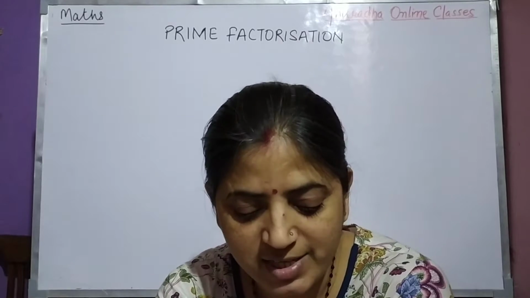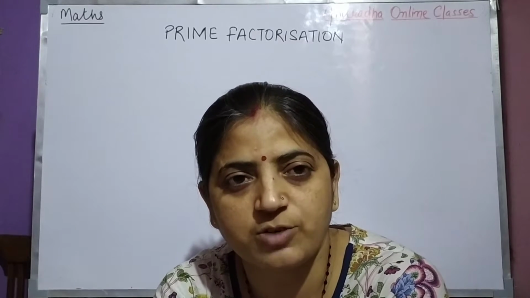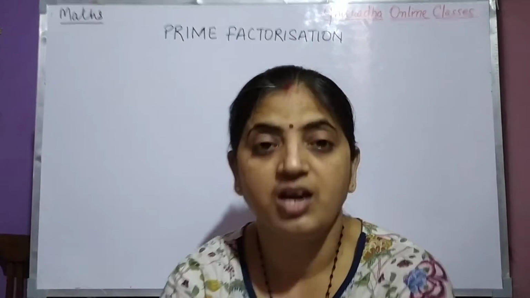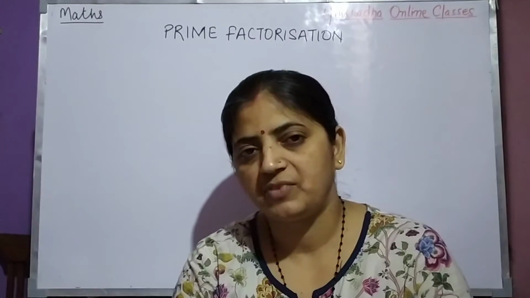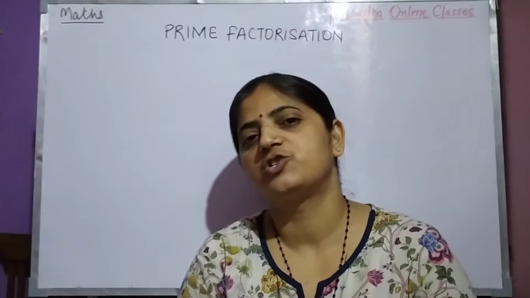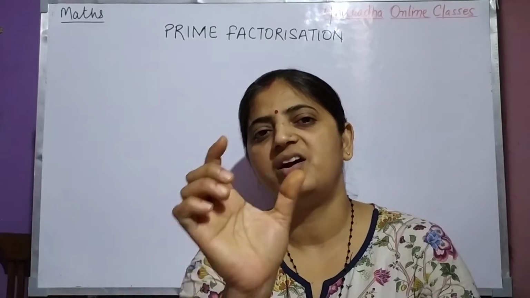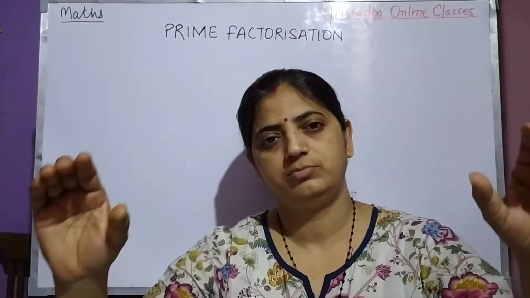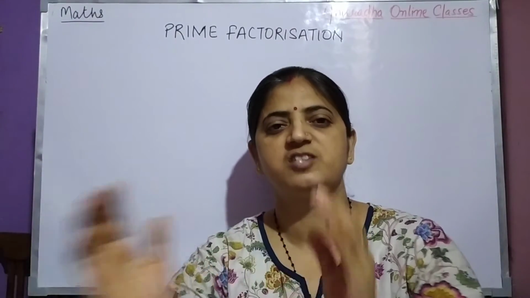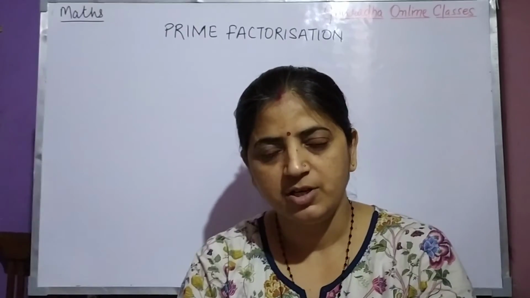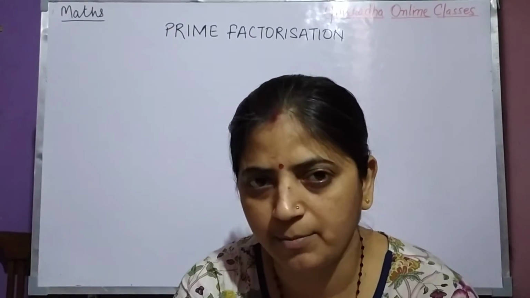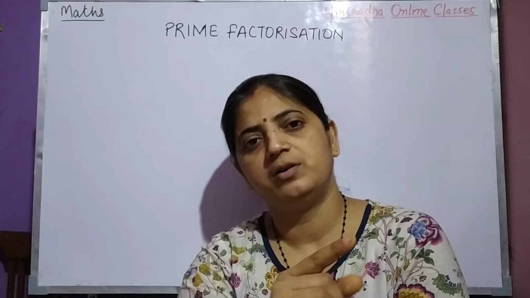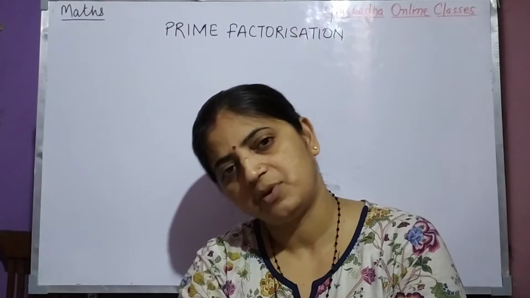Okay, so let us start with prime factorization. Before that, I just want to say, what is factorization? Factorization means when a number is split into its factors. The numbers are of two types. One is prime number and one is composite number, right?